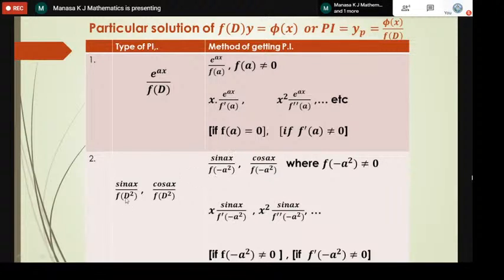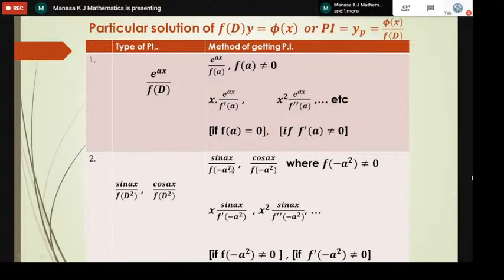For sine ax by f, you just find out what the a value is, which is nothing but the constant. If it is sine 2x, the a value is 2. Replace d square by minus a square. Whereas in the first case, exponential, we are replacing just d, not d square. But in the sine and cosine term, we are replacing d square by minus a square. It is not minus a whole square, it is minus a square.